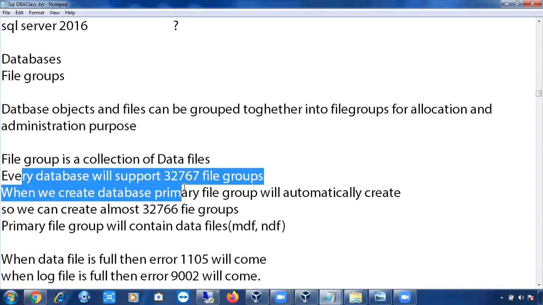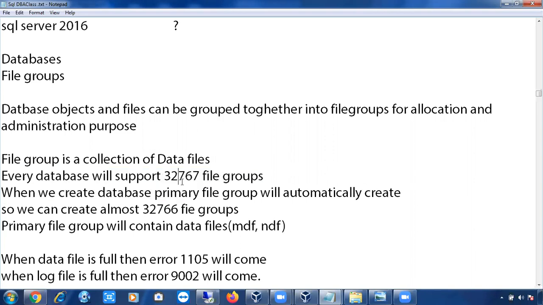Every database will support 32,767 file groups. Yesterday we discussed it. 32,767 is a magic number in SQL Server. SQL Server supports 32,767 databases, 32,767 file groups, 32,767 files, 32,767 logins, 32,767 users. So SQL Server supports these many objects. Whenever anyone asks how many, you can say 32,767, but for how many instances we can install, don't say 32,767. Only 50 instances we can install.